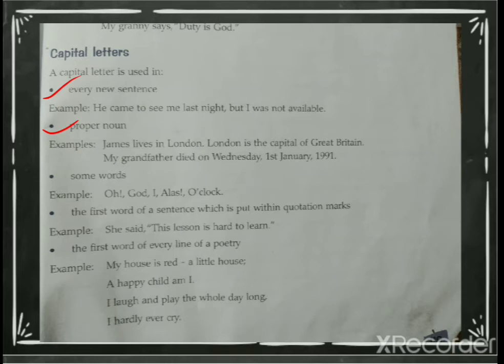See over here: James, capital. London, capital. Great Britain, capital. Okay, Wednesday, capital. So for proper nouns, the name of a person, place, animal, thing, and also months and days, we have to use a capital letter. What are you going to use? Capital letter. Okay, month, see.